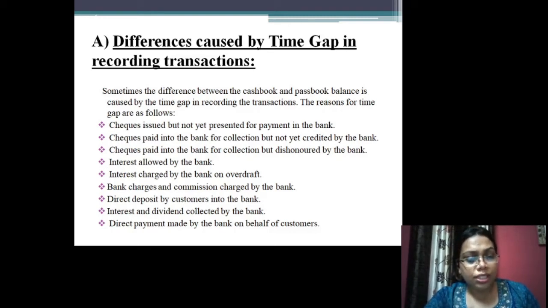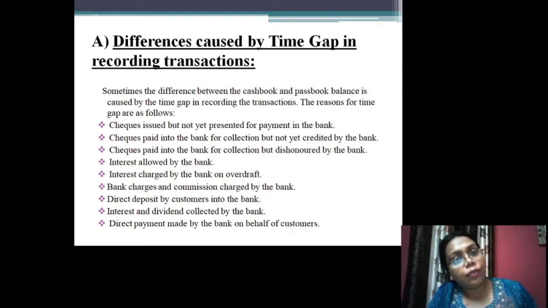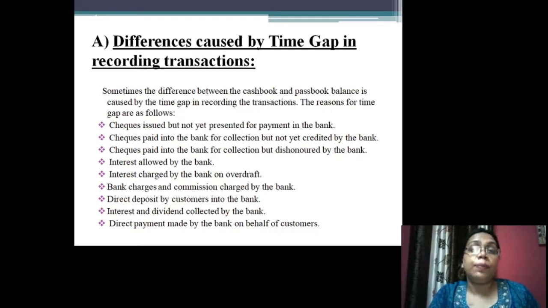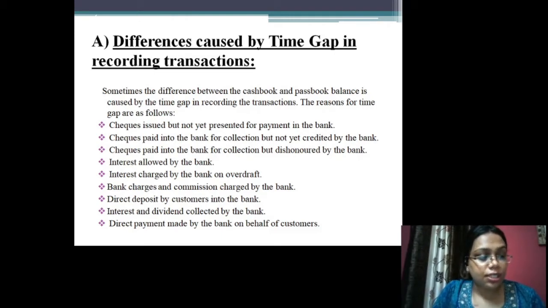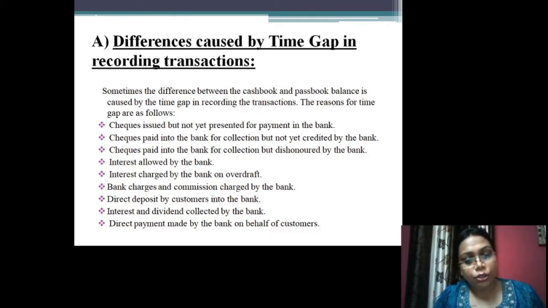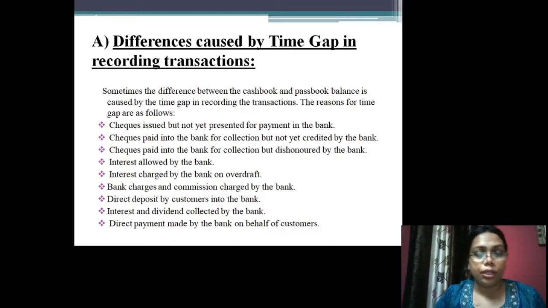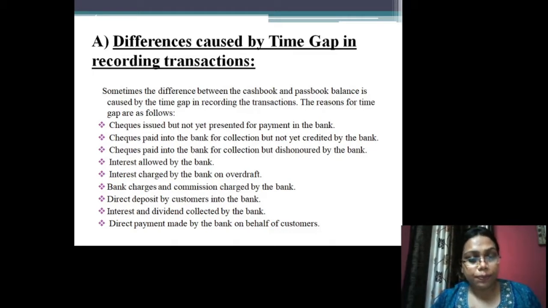So, due to this, my cash book will be different from the passbook. If the bank has charged an amount of interest from my account, then it will be shown in the passbook, but it will not be shown in the cash book. So this is the reason again due to which the transactions that are recorded have a time gap.